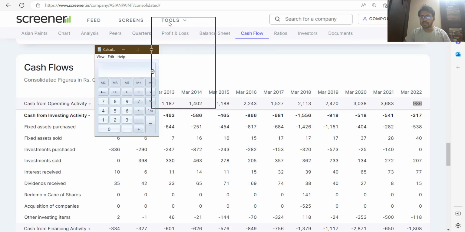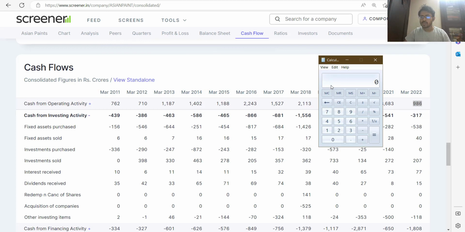In the year 2022, the total cash that has come into the company's account is 986, and the capital investment that it has done is 538. So minus 538, the free cash flow of this company in the year 2022 was 448. I hope it is very, very clear how to calculate the free cash flow, right?